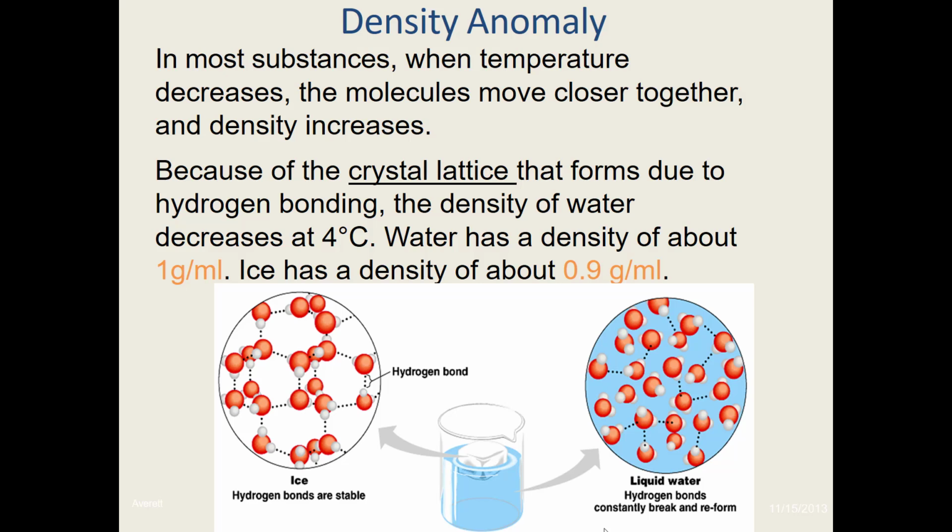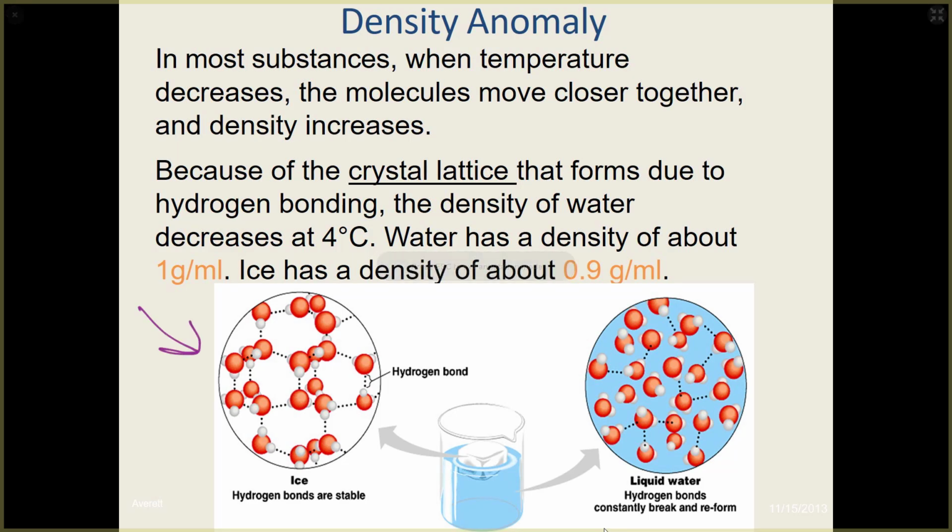And this is because of the hydrogen bonding. With the hydrogen bonding, it makes a crystal lattice that causes the water molecules to be a little bit further apart than in a liquid. So here is ice on the left-hand side, and on the right, this is water. You can see that the water molecules are just a little bit closer together. When solid water is formed, the ice forms a crystal lattice that makes it less dense than liquid water.